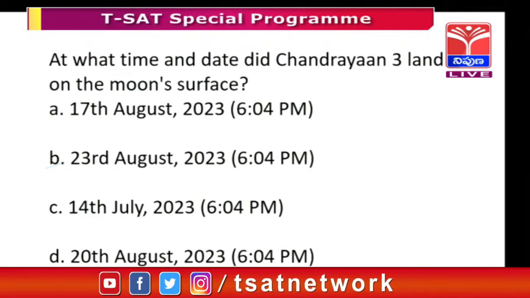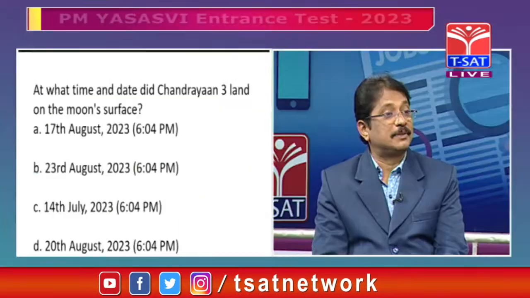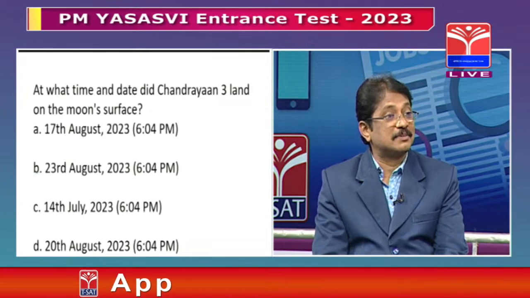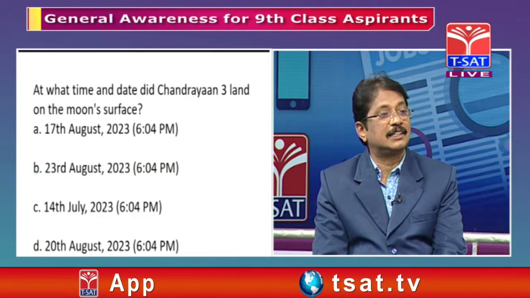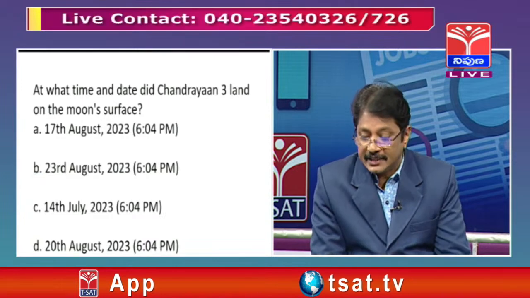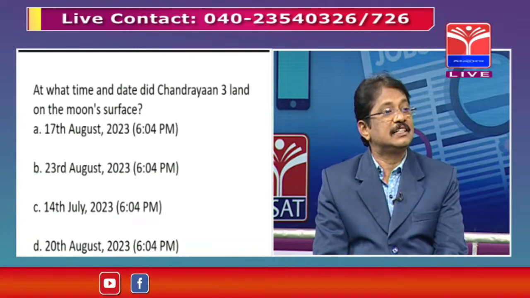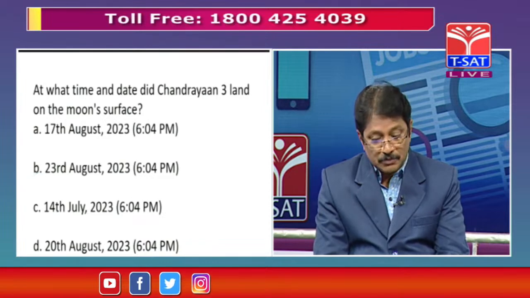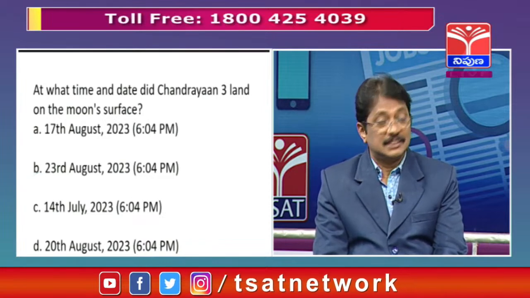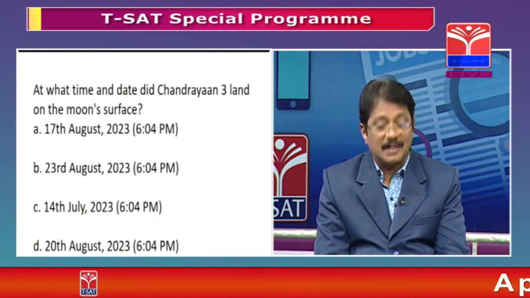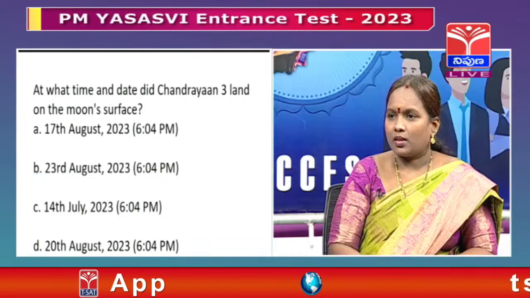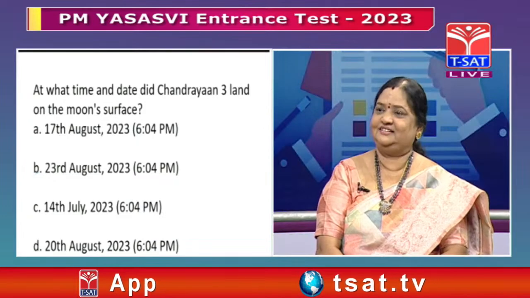As per our Prime Minister, it's Amrit Kal for us. We achieved that event, Chandrayaan 3 landing on the moon surface. The moment, the time, the date, everything is very important for us. So the 23rd August 2023 at 6:04 p.m. is the correct answer.